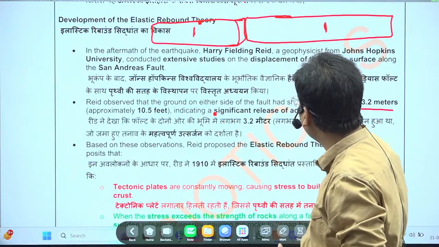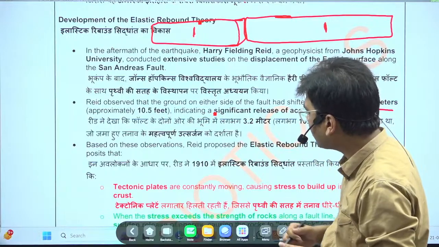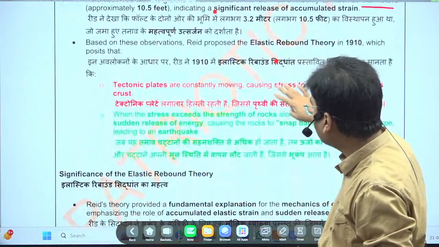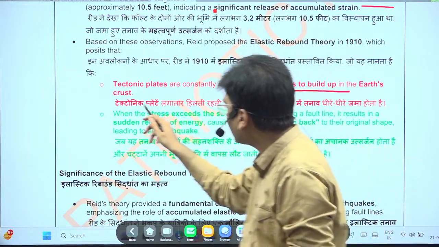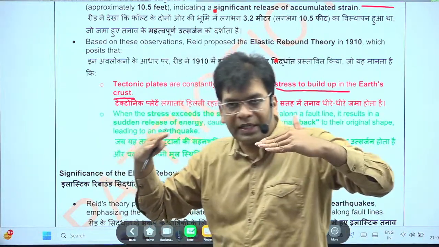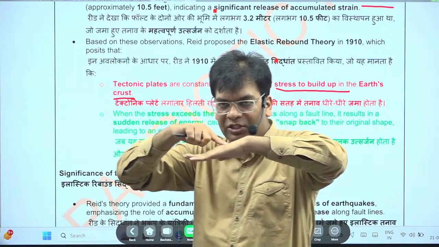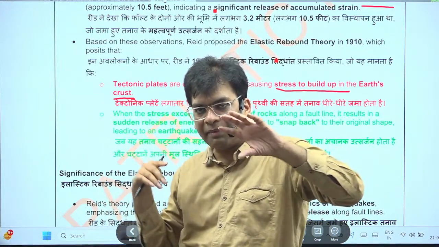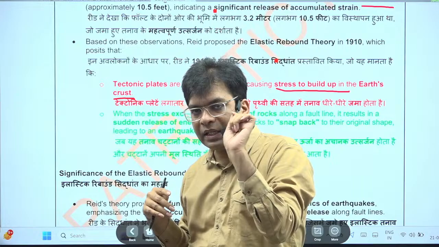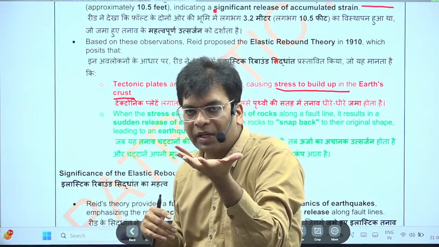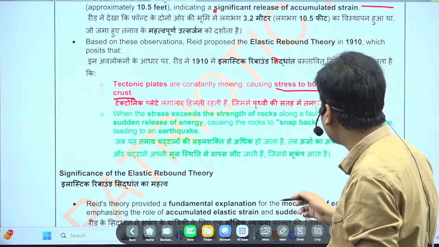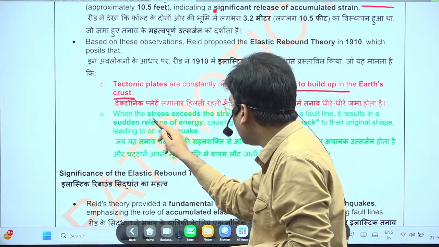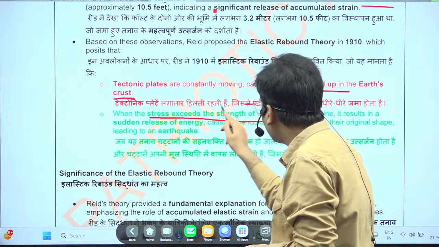So here it is given that if the plates collide, there could be strain, and stress builds up in the earth crust. If this collision is continuously going on, the stresses will be continuously built up, and the energy will be conserved until this stress becomes higher than the strength of the rocks.